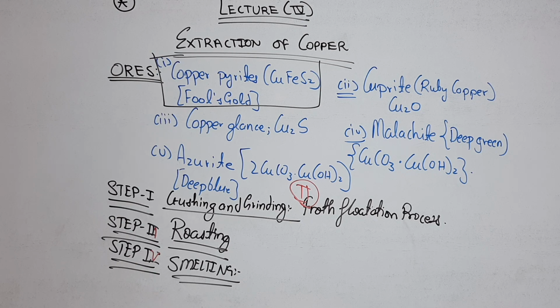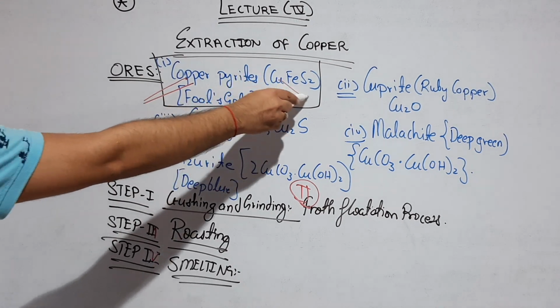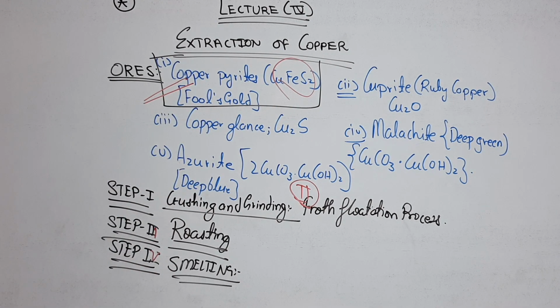And why are we using this process? Because we are using copper pyrite. Copper pyrite is a sulfide ore. And for sulfide ores, you know that the best method is the froth flotation process.